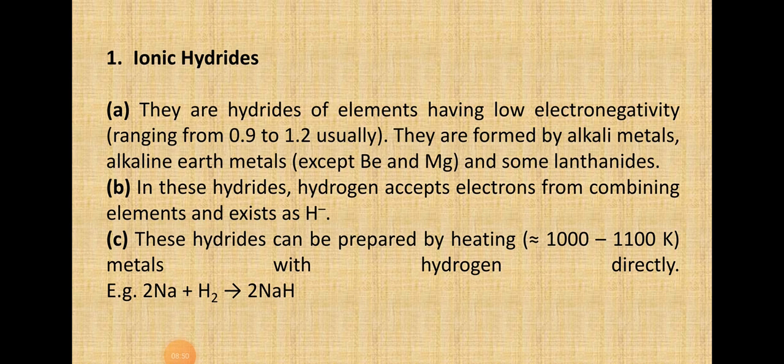Let's see what are ionic or saline or salt-like hydrides. These are stoichiometric compounds of dihydrogen formed with most of the s-block elements. You have to remember, most of the s-block elements are involved in forming ionic hydrides, which are highly electropositive in character, but significant covalent character is found in lighter metal hydrides such as lithium hydride, beryllium hydride, magnesium hydride.